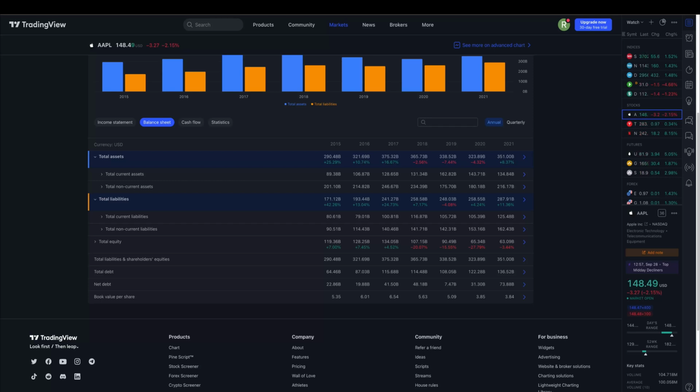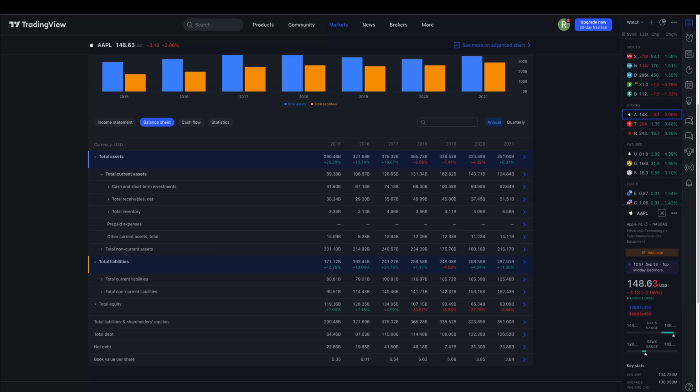The quick ratio is identical to the current ratio, except the ratio excludes inventory. Inventory is removed because it is the most difficult to convert to cash when compared to the other current assets like cash, short-term investments, and accounts receivable. In other words, inventory is not as liquid as other current assets. To calculate the quick ratio, you have to subtract inventory from current assets and then divide by current liabilities.